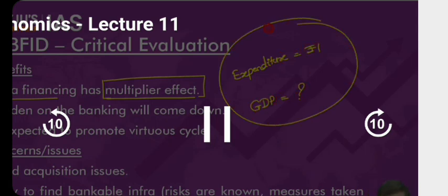I'll repeat it again. We'll simply say infrastructure has a multiplier effect. What do you mean by multiplier effect? If you increase your investment by 1 rupee, by how much will GDP increase? That is called a multiplier effect.